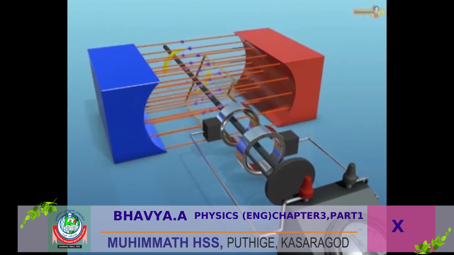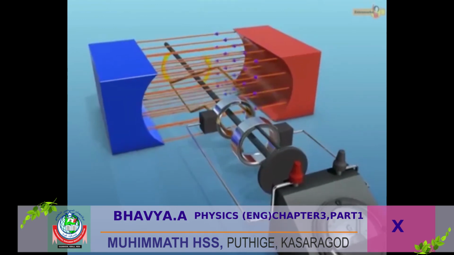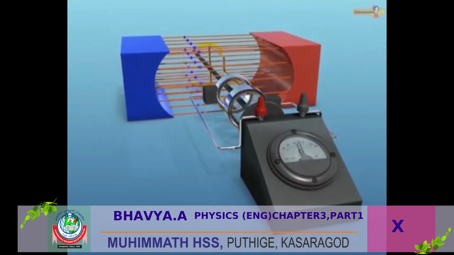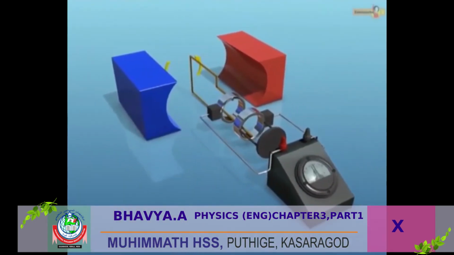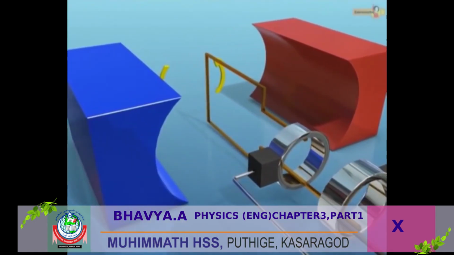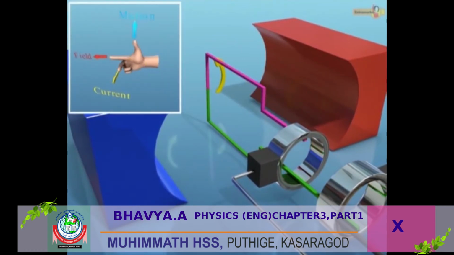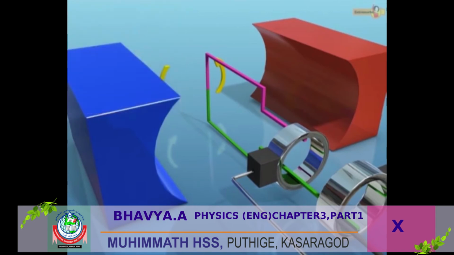Due to the change in the relative position of the armature coil, the direction of the current flowing in each arm of the armature coil keeps on changing, and hence the current so obtained is alternating current. To understand the generation of alternating current more clearly, let us mark one arm of the armature as green and the other as pink. As per Fleming's right-hand rule, the direction of current in the arm marked green is outward, and in the arm marked pink is inward.